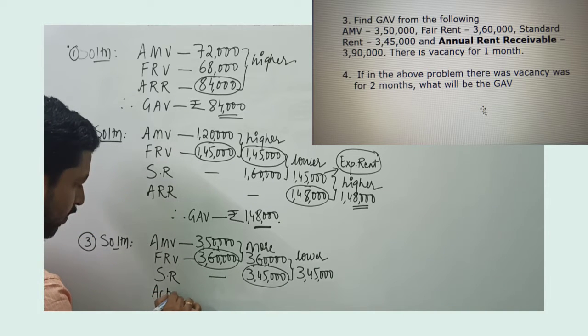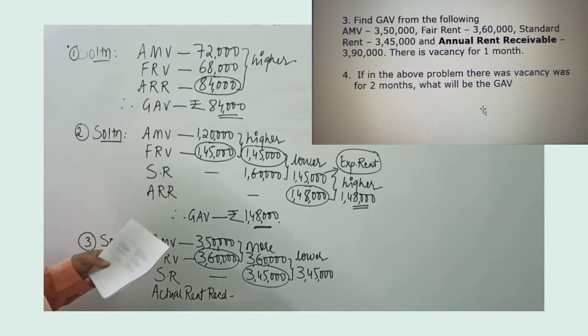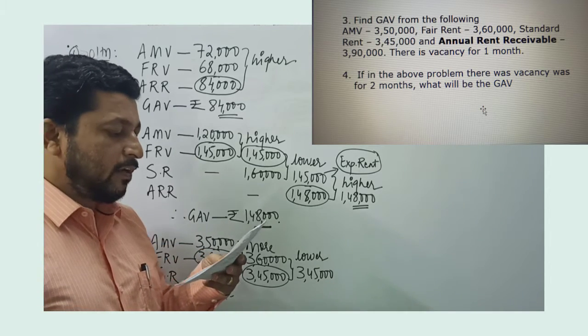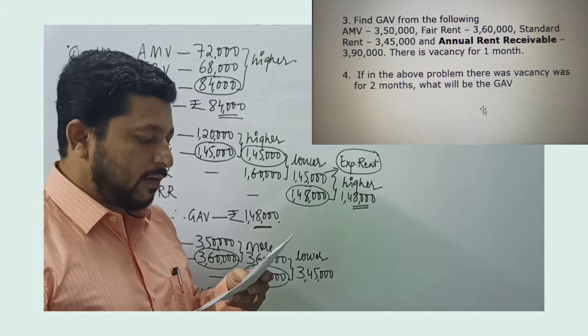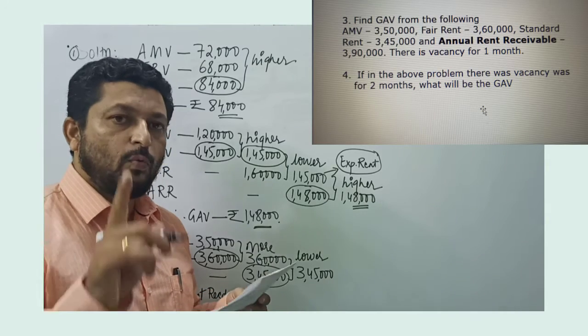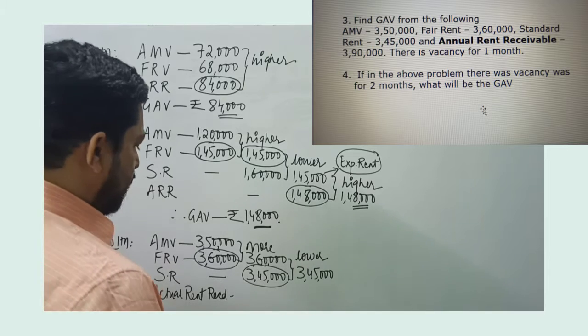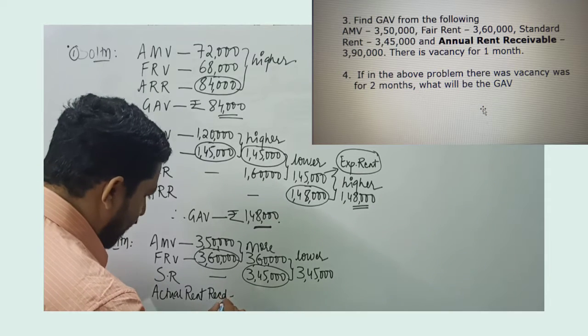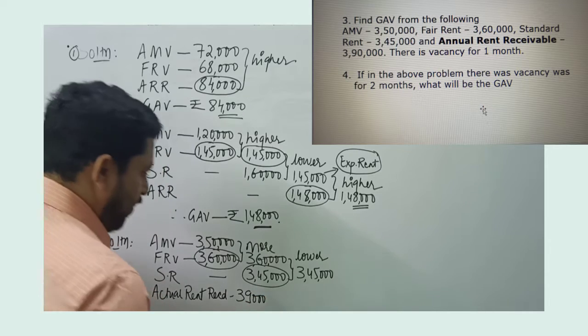Then we compare actual rent received. I record over here actual rent received. Now interestingly, in this problem, we are given annual rent receivable, and it's given that there is vacancy for 1 month. So annual rent receivable is given as 3,90,000. This is the annual rent.